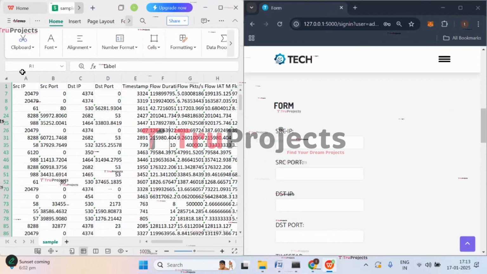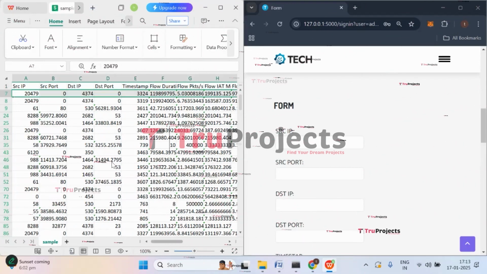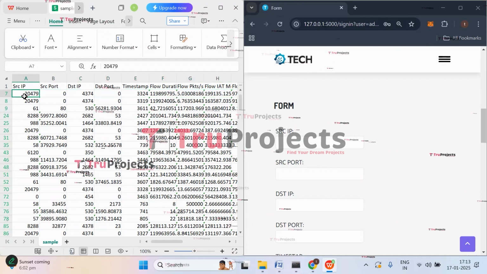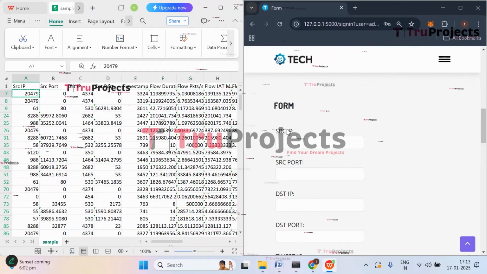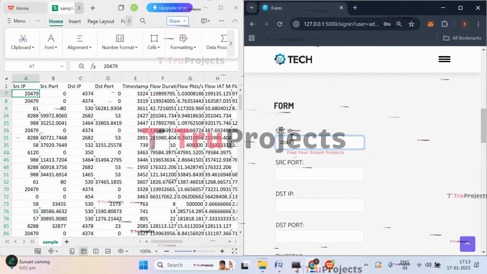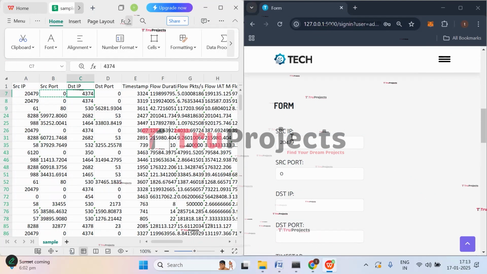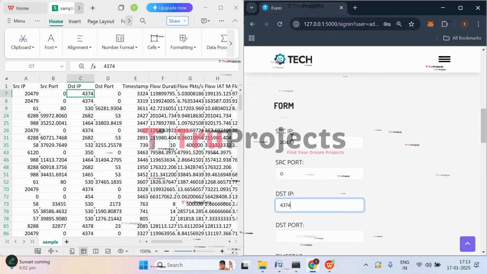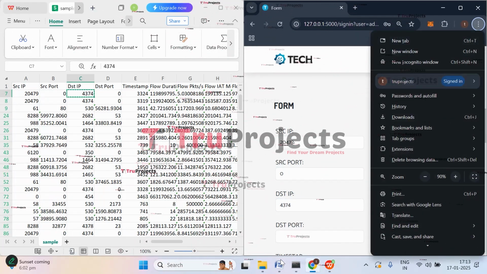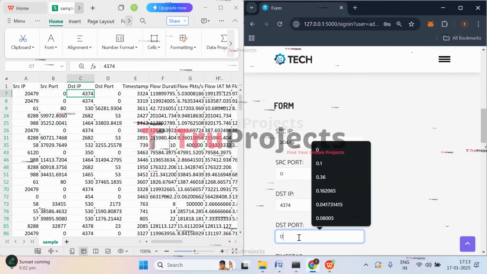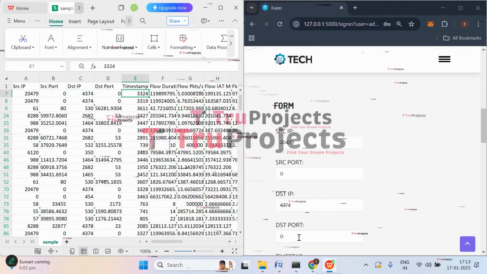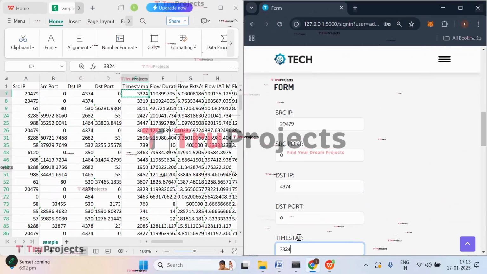Let's enter the first input, that is the first test case, where source IP is 20479 and source port is 0. Destination IP is 4374. Destination port is also 0. And then we have timestamp, that is 3324. Give it.